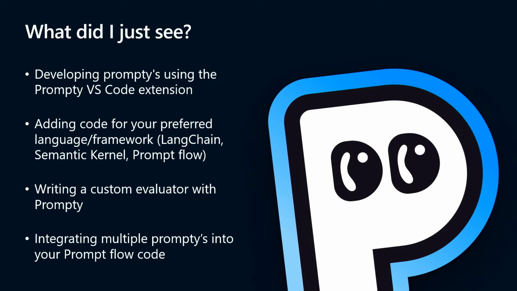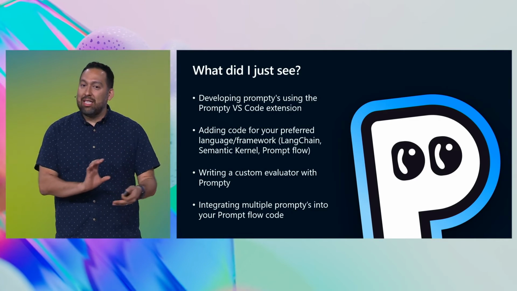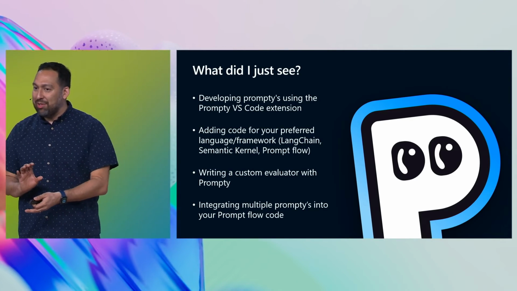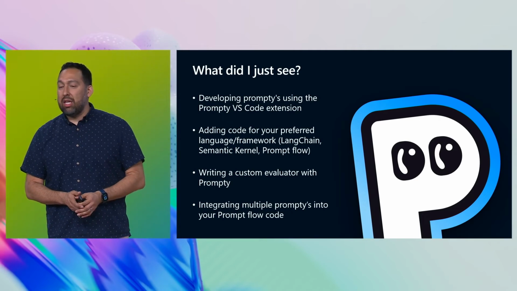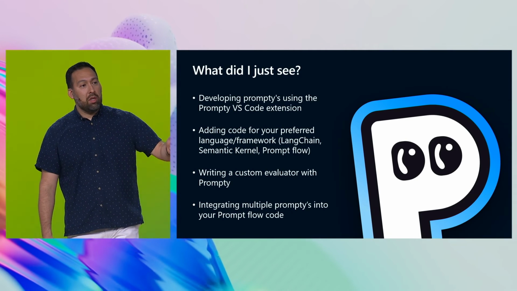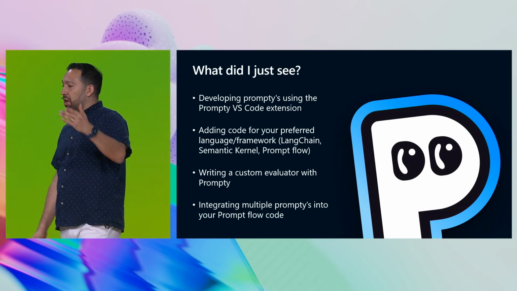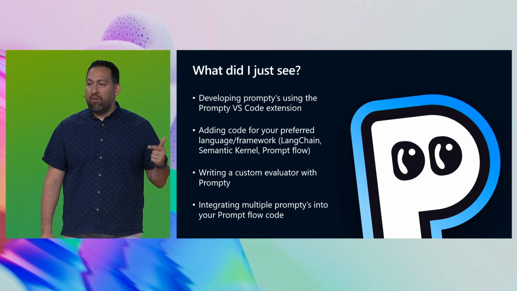You also saw her writing a custom evaluator. Did you know that the way that you evaluate these prompts is with other prompts? Those are called GPT-star metrics, and they work really well. When you hear about evaluation in all of our sessions, and you hear about groundedness or fluency or relevance, those are all prompts that are looking at input and measure exactly what she did. But it was more near and dear to my heart because it was a dad joke evaluator. She didn't want to say it, but she is the best dad joke giver of them all. So just be aware, ask her for one.